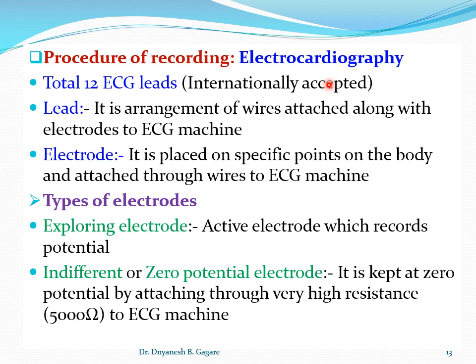At this moment we'll stop here, and in our next class we'll continue with the procedure of recording, under which the 12 ECG leads will be discussed.